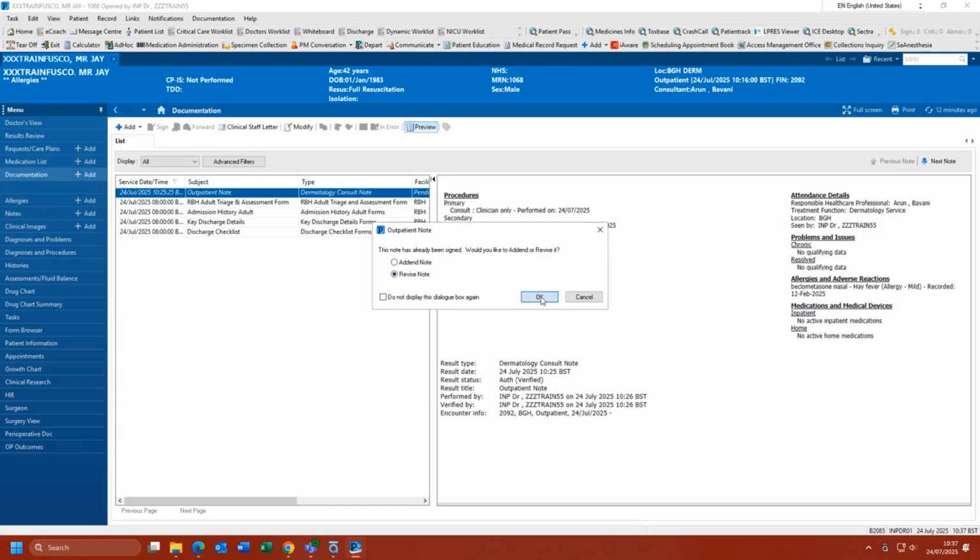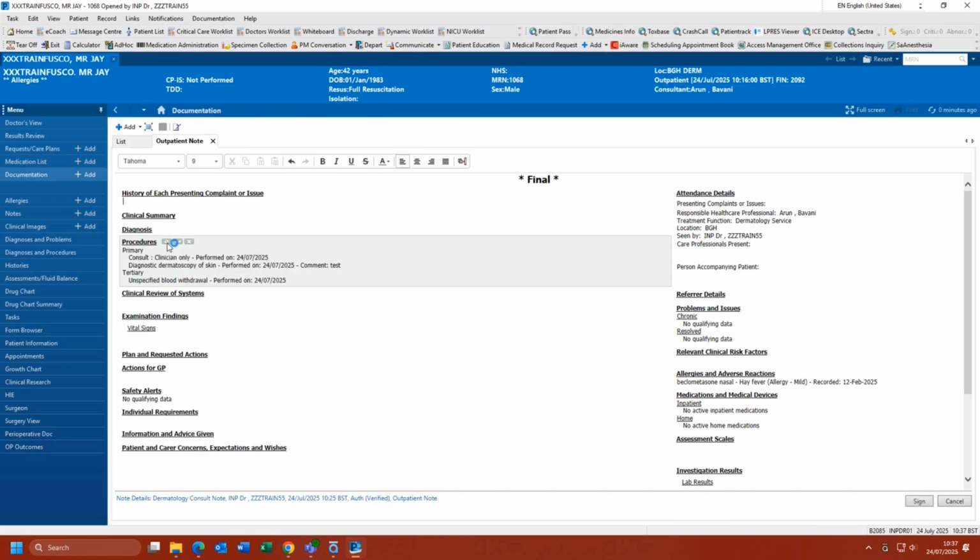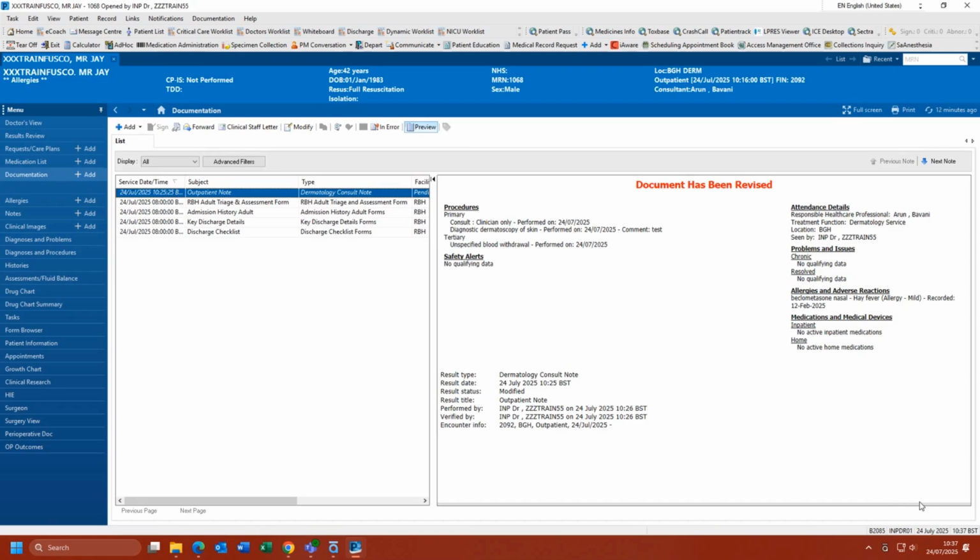Select Revise and click OK. In the Procedures section, click the little Refresh button. This will pull through any changes made. Click Sign to save the document. To return to the clinic list, click the Home button in the grey Organizer toolbar.